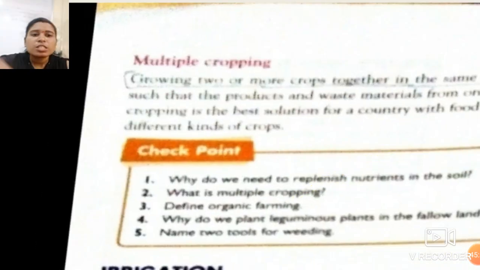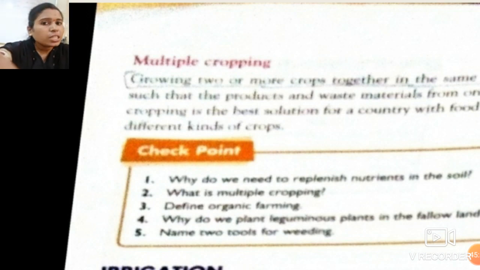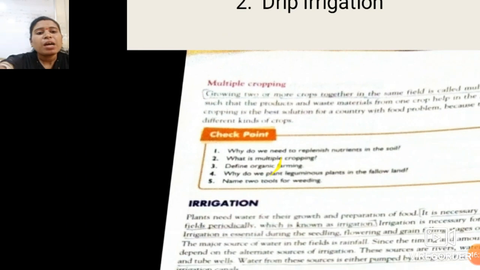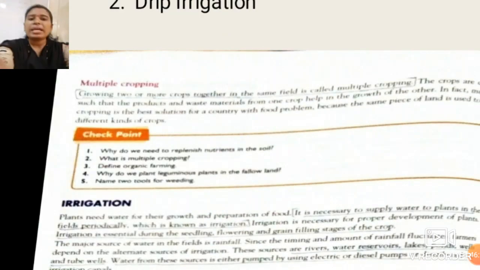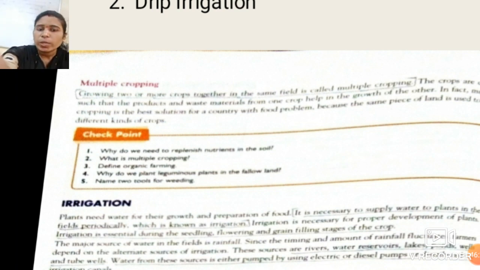Okay students, this is all about the natural methods. There are three natural methods: field fallowing, crop rotation and multiple cropping, by which the soil can get its nutrients back. That means the replenishing of nutrients in the soil takes place. Now all of you know that manure, means the fertilizers or nutrients, are required for the proper growth of plants. Just like nutrients, which other things do plants require for their proper growth? Think, students, which other thing do plants require for growth? Which other thing?